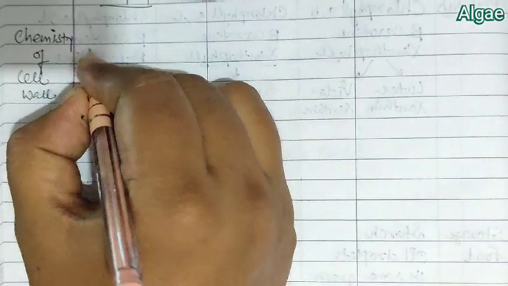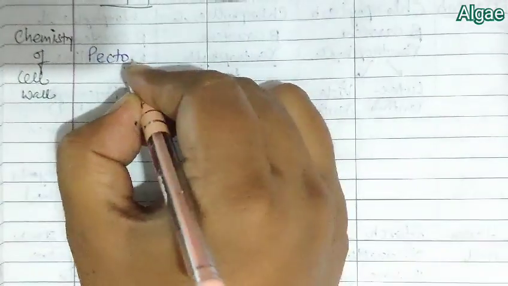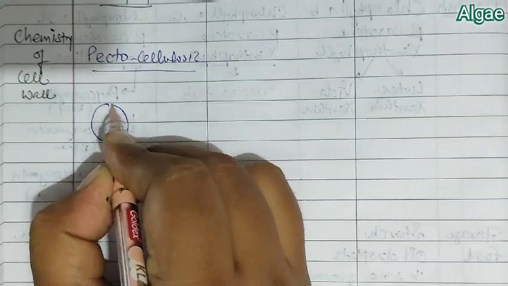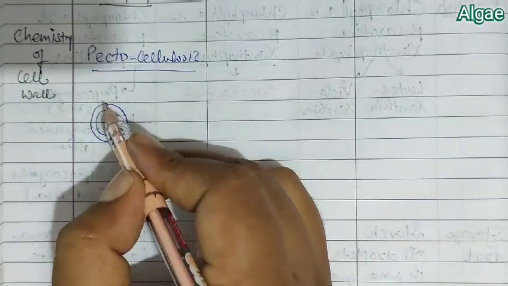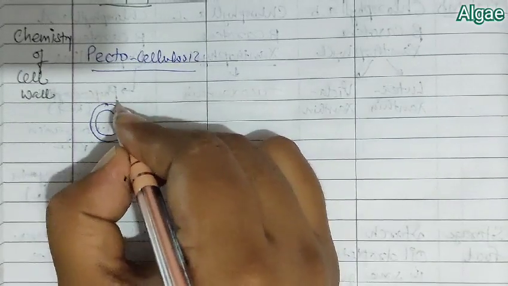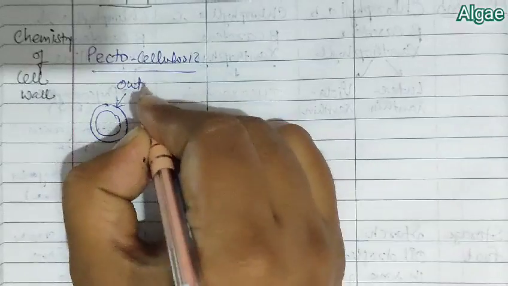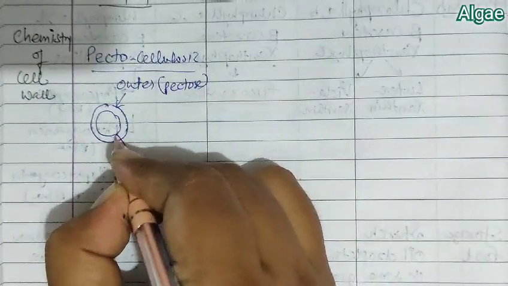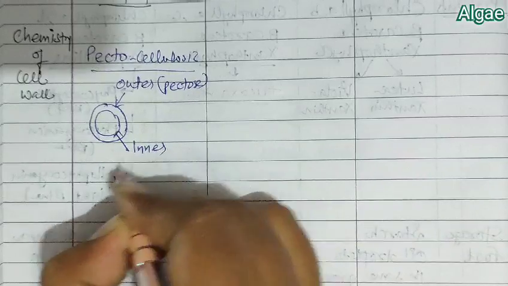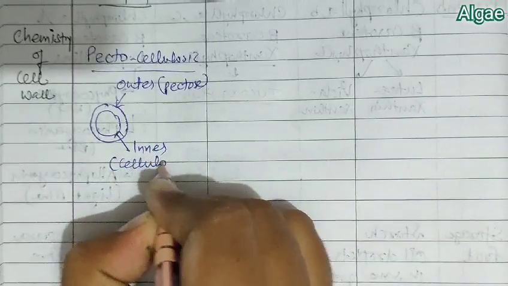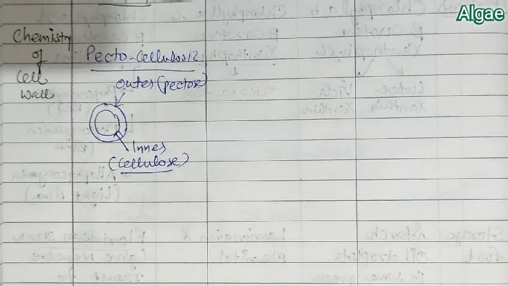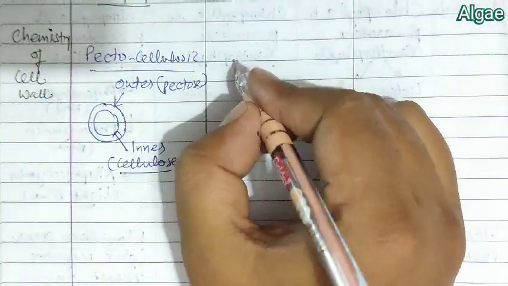Now next to pyrenoids, which are found in green algae, the next character which we are going to compare is the chemistry of cell wall. When we compare the chemistry of cell wall, we find that the cell wall of green algae is pectocellulosic.